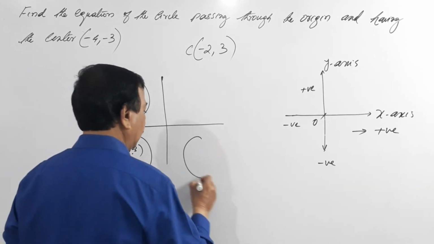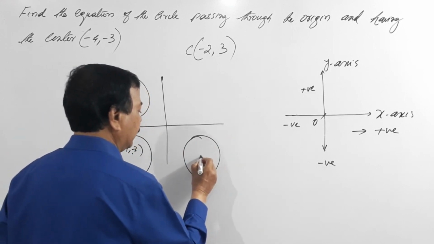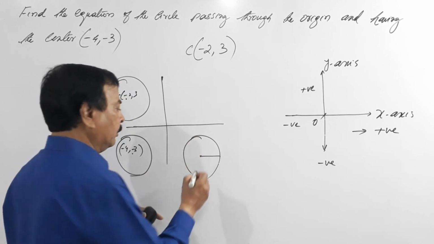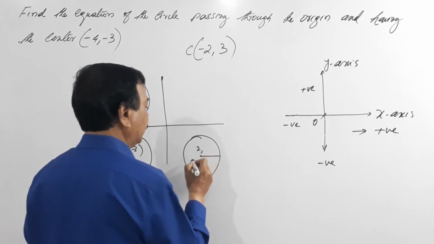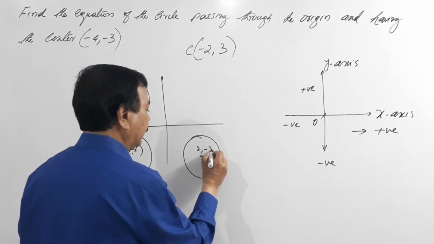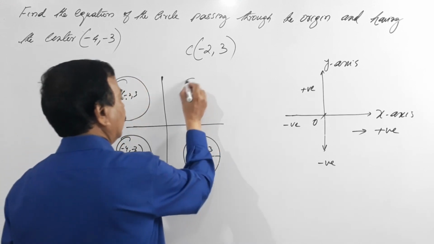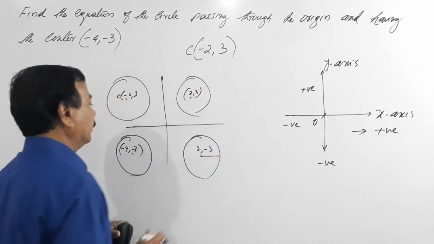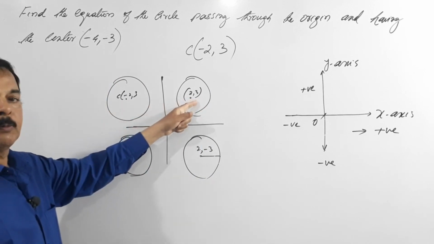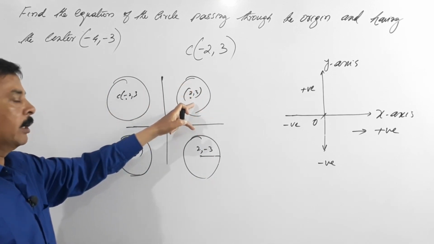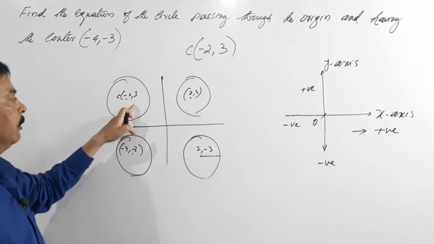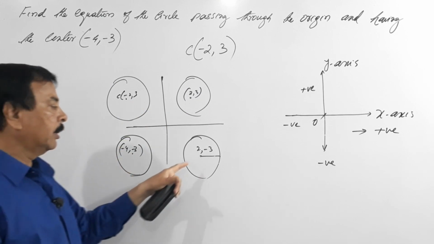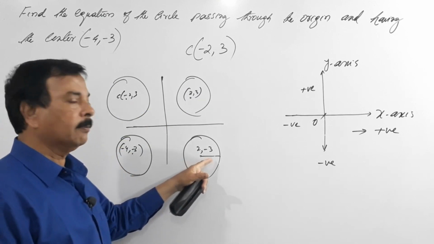Supposing you take a circle on the fourth quadrant, what happens here? So the x-axis will be positive and the y-axis is negative, and here all are positive, 2, 3. So what has happened here? In these two combinations, all the values are positive, x and y. But in this case x is negative and y is positive, and in the third quadrant both x and y are negative, and in the fourth quadrant x is positive but y is negative.